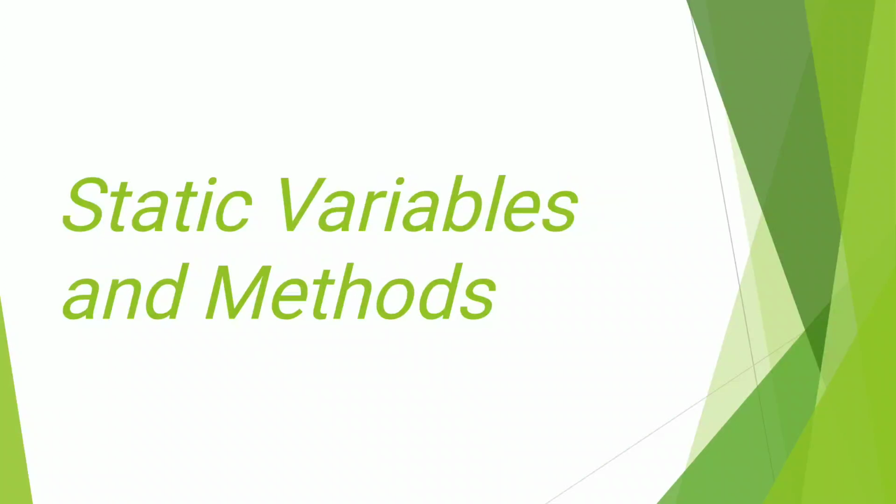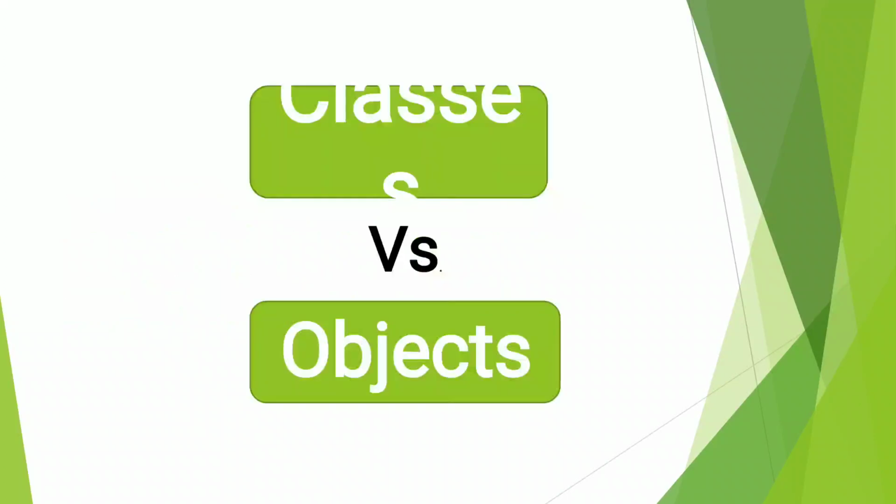Similarly, class variables or static variables and class methods or static methods. Class variables contain information that is shared by instances of the class. Class methods can be invoked directly from the class, whereas instance methods are invoked on a particular instance.